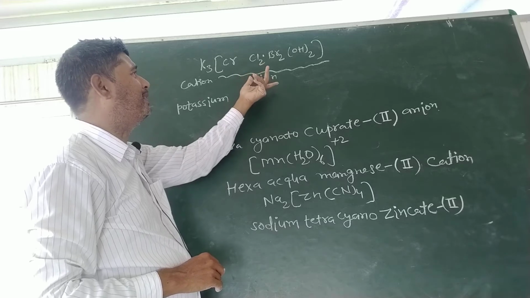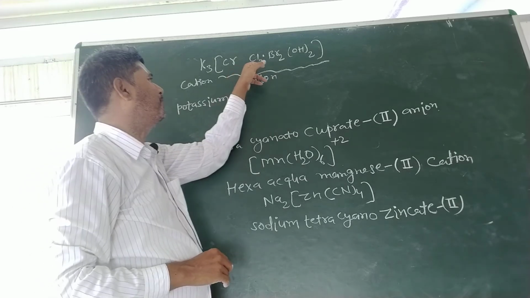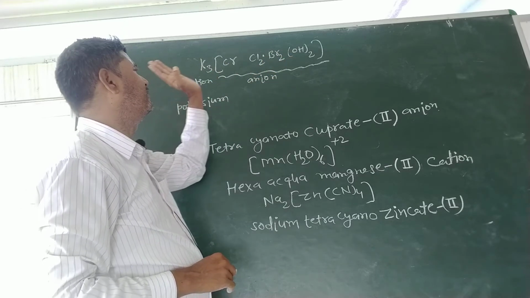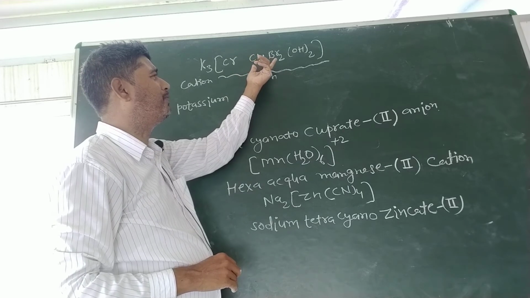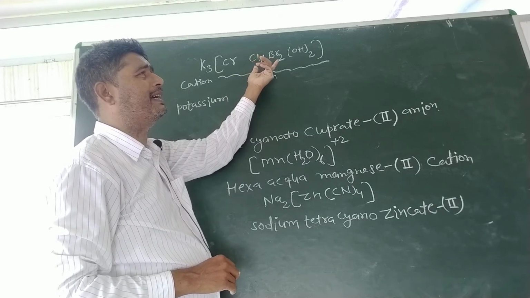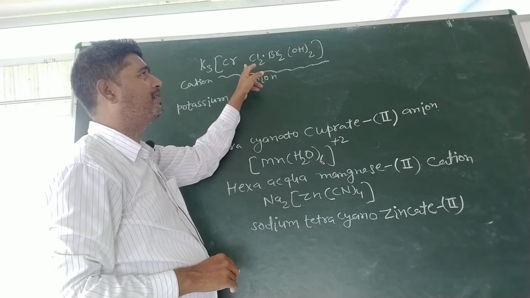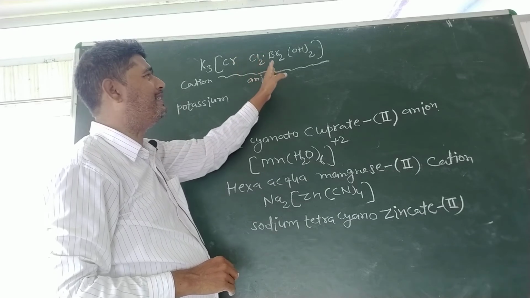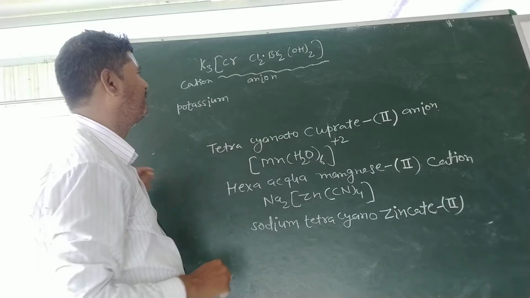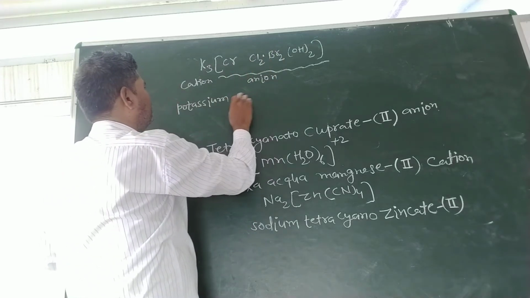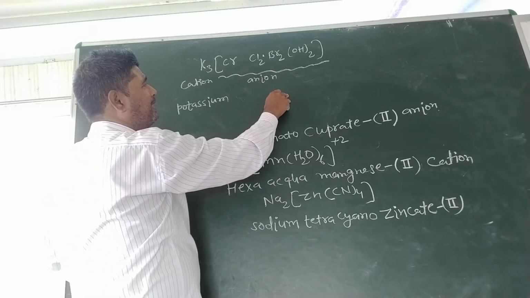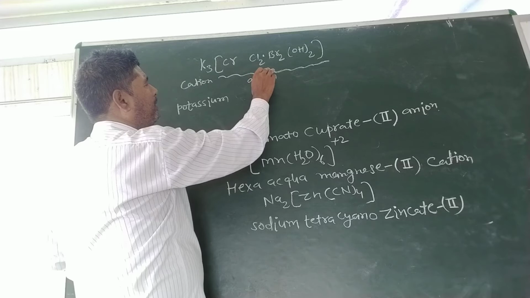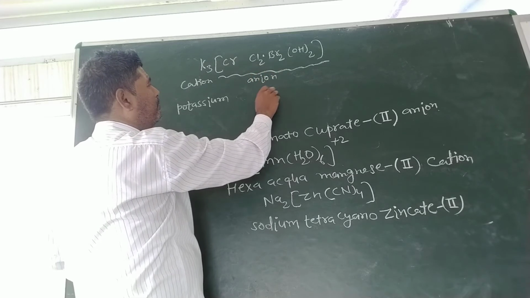Here 3 types of ligands are present: chloride, bromide and hydroxide. All ligands belong to the same category, that is of the monodentate category, but their names are different, hence we have to arrange these alphabetically. All are monodentate ligands, hence for numerals we will use di for two.